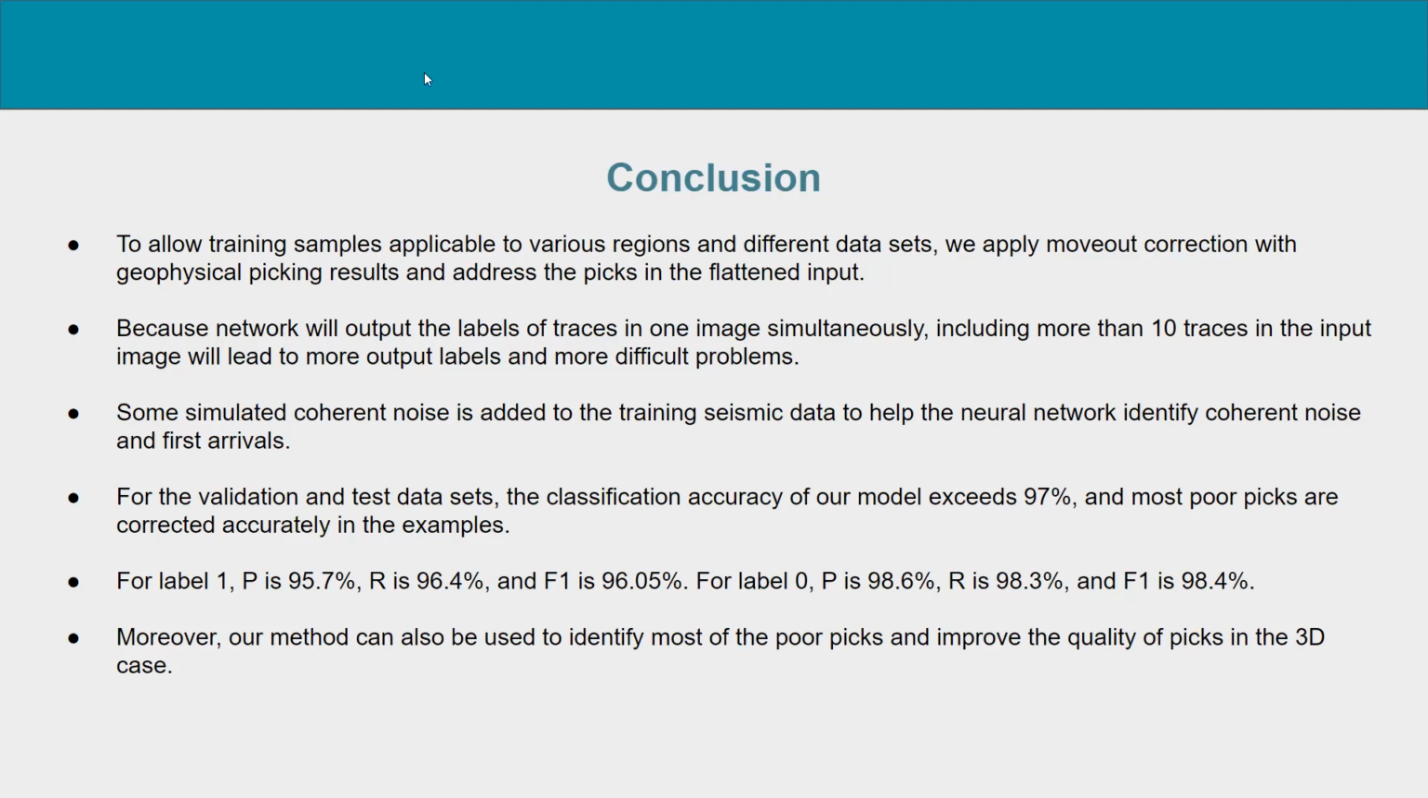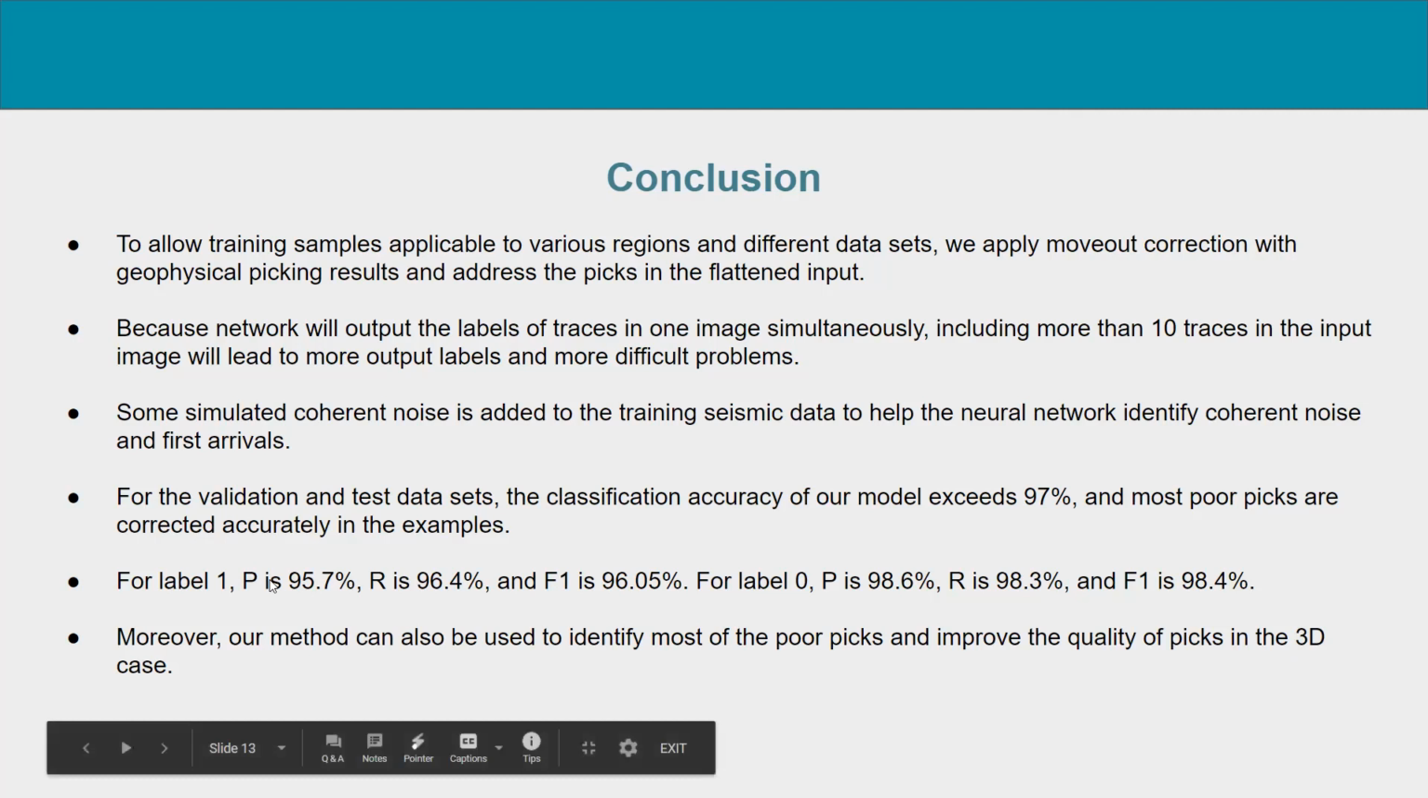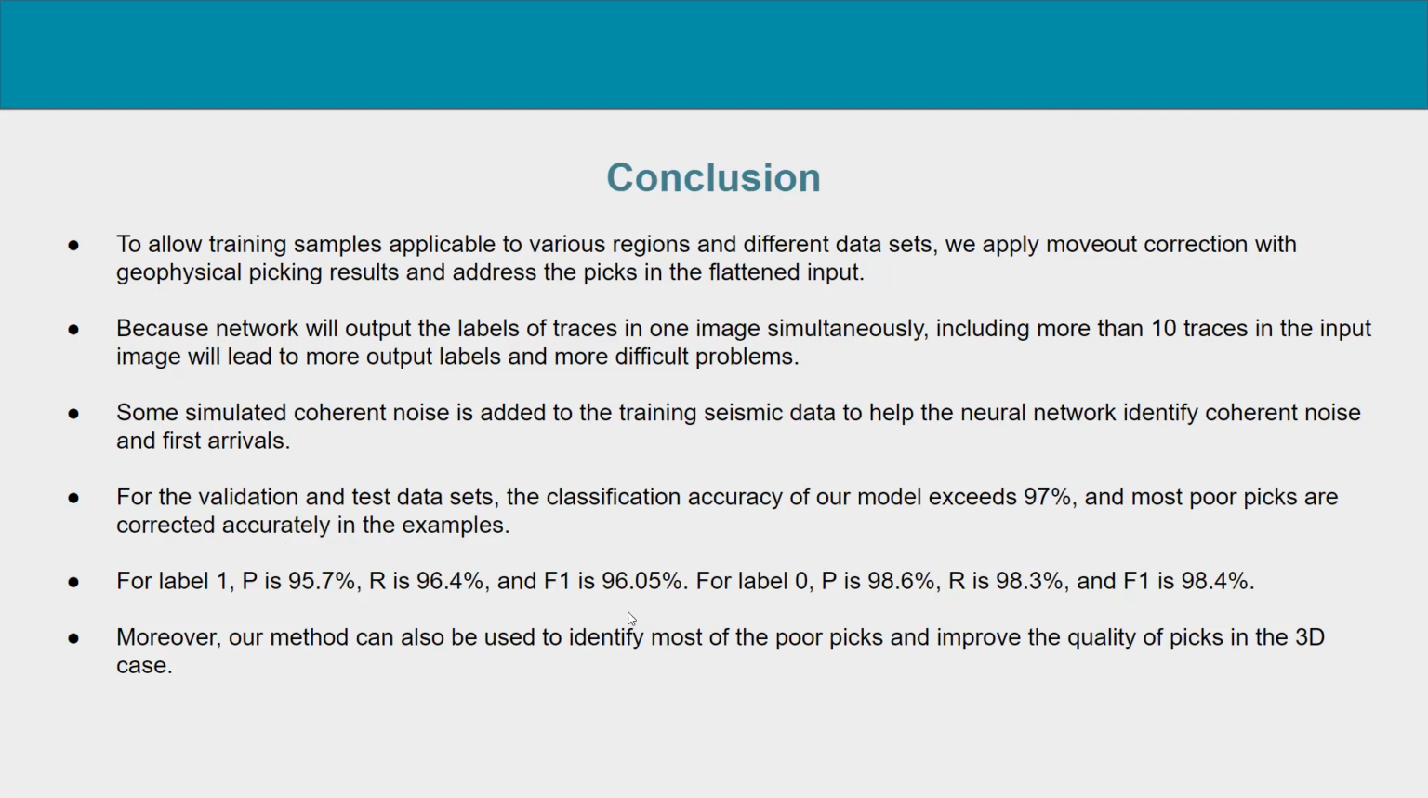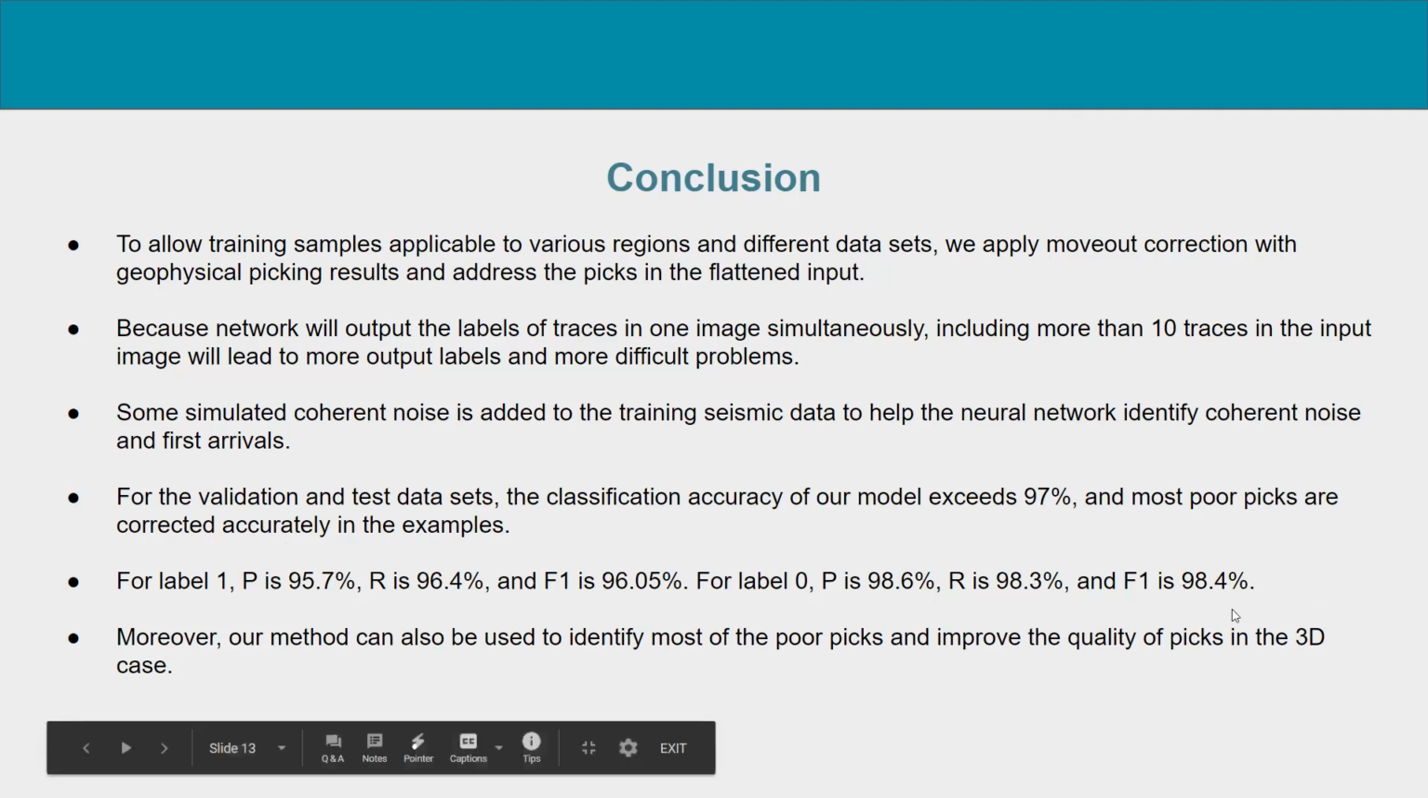After applying the trained model to our test dataset, for label 1, we get the precision around 95.7%, recall around 96.4%, and the F1 score around 96.0%. While for the poor picks, label 0, we get the F1 score around 98.4%. So we can see that we have got quite good results.